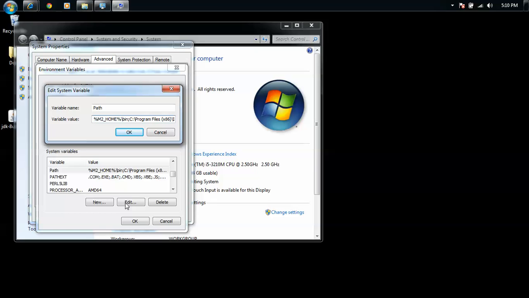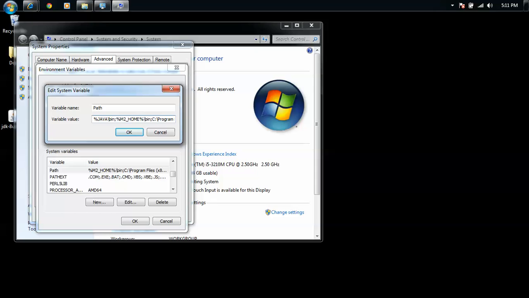Go to home. C:/sun/jdk8/bin semicolon. Actually, this one we have to set at the beginning of the path. But C:/sun/jdk is already available in a variable. That's why let me reuse that.